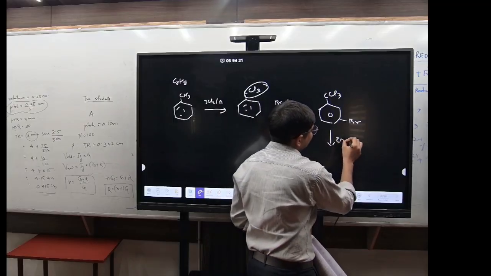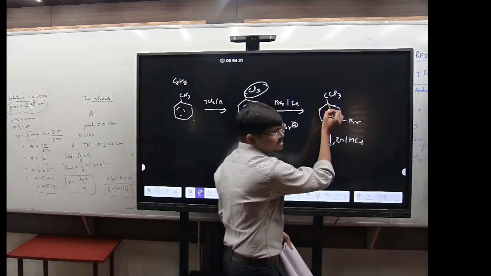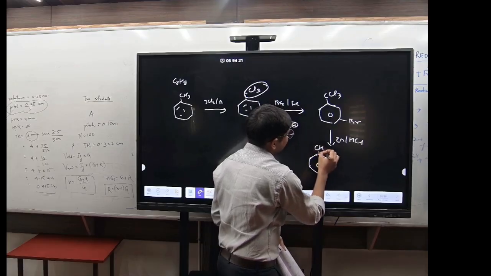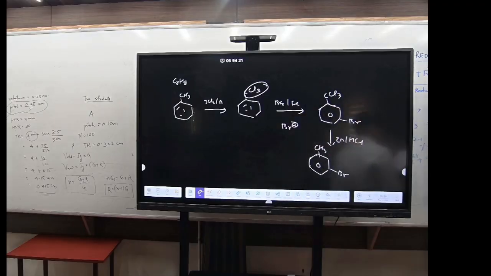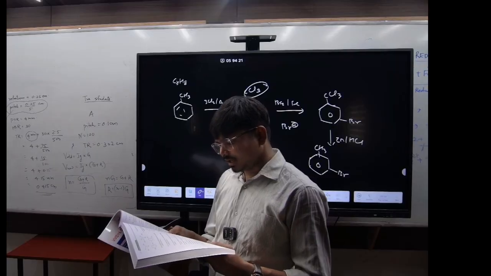Zn/HCl, right? Zn/HCl will take all the Cl with it, and its H will go here. So it will form CH3 and you will have bromine. So which option did you get? It will be meta bromotoluene. So the first option will be the correct one. Clear? Now look at question number 13.